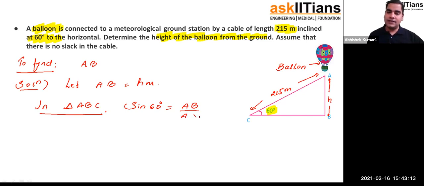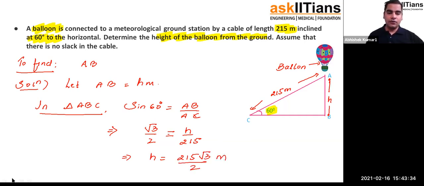We all know what sine is. Sine 60 is root 3 by 2, right? What is AB? AB I have to calculate. What is AC? AC is 215, correct? So what will I get? I will get capital H is equal to 215 root 3 by 2. You can simplify it more by substituting the value of root 3, and that will give you your answer or the required height in this problem.